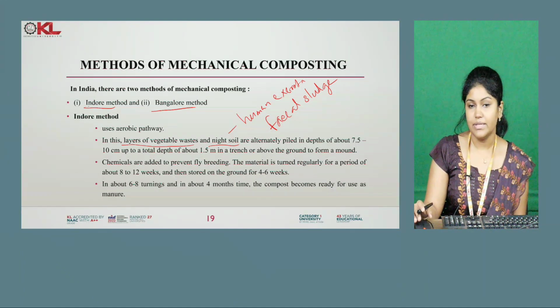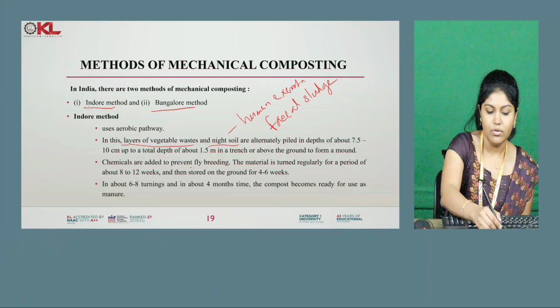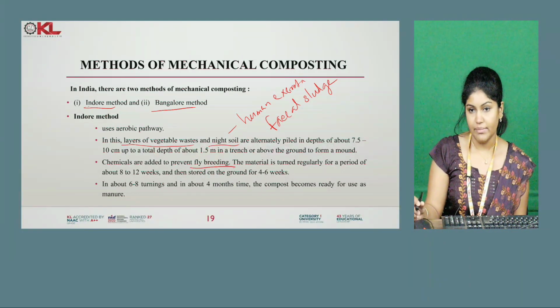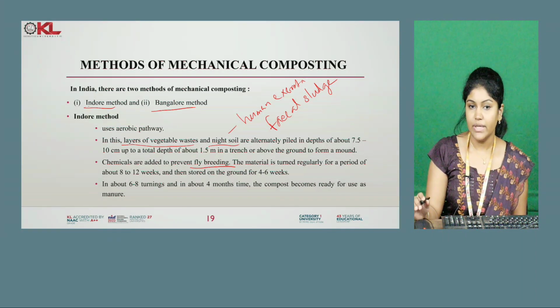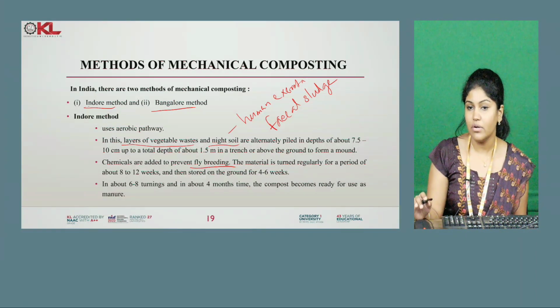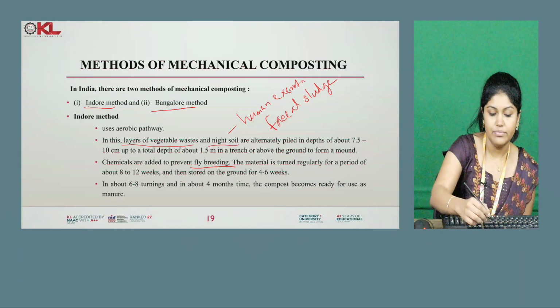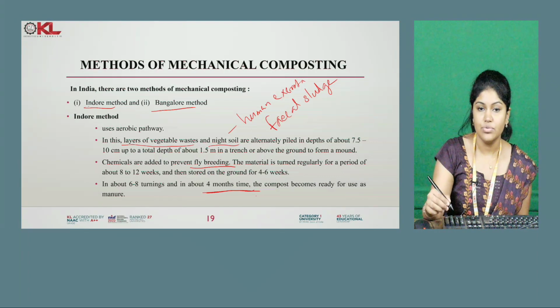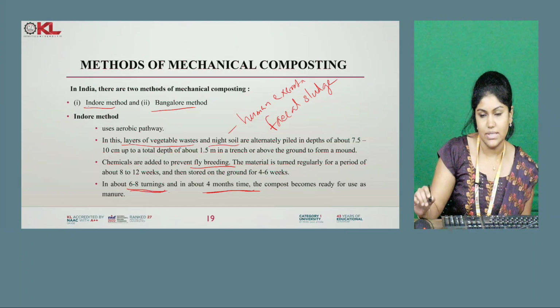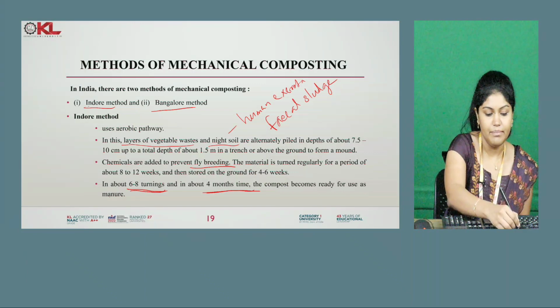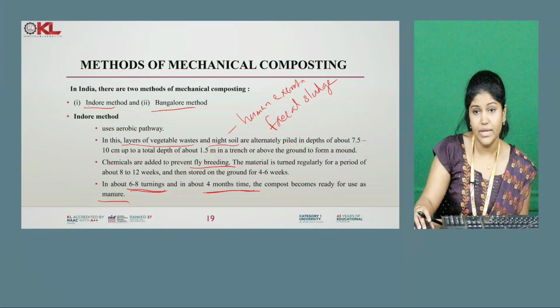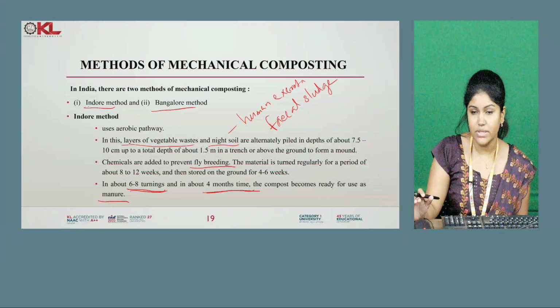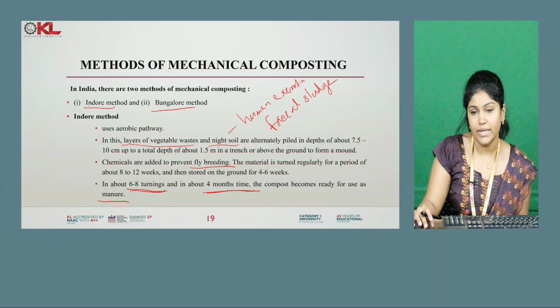We will be adding chemicals. Chemicals are added only to prevent fly breeding. This material we will keep for 8 to 12 weeks and then store on the ground for 4 to 6 weeks. With about 6 to 8 turnings, in about 4 months' time the compost becomes ready. So how much time is required for the compost? 4 months are required, and during that time we will be mixing it for 6 to 8 turnings. So the compost will be ready as manure in the case of the indoor method. In the indoor method we are alternately piling the vegetable waste layer with the night soil.